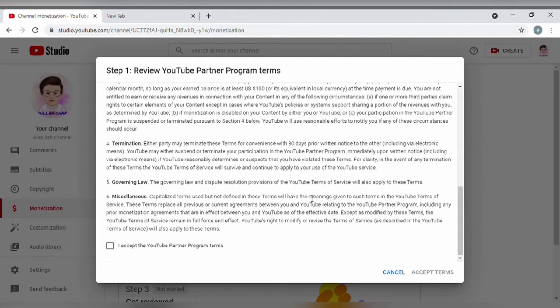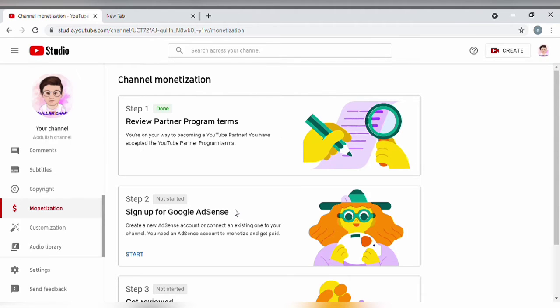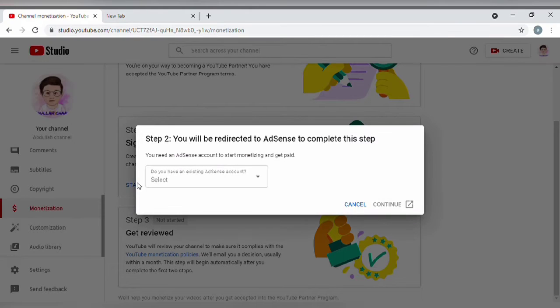Once you accept it, you can see within 1 to 2 seconds your first step will become done. Now it is not started, right? It will change into done. A green signal will come over there. See, you can see your channel is done, and after that you can start step 2 right now.